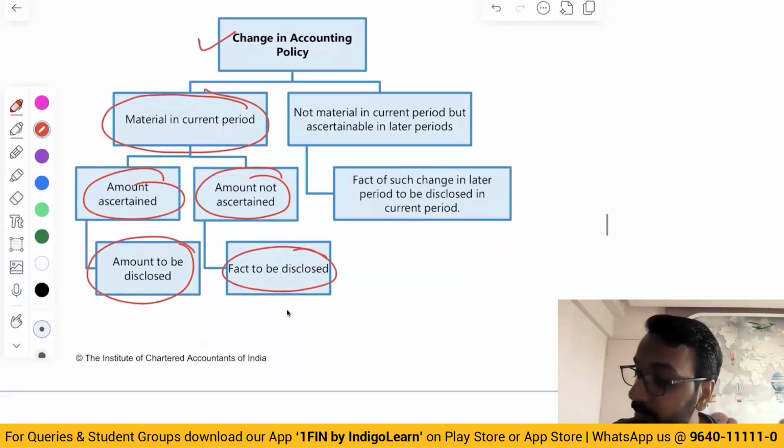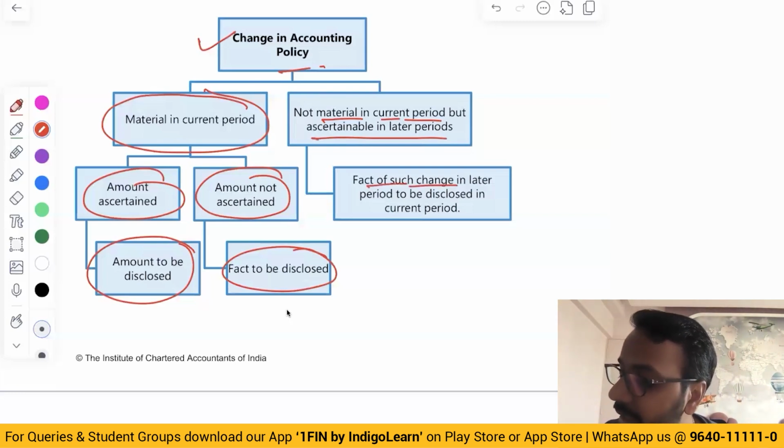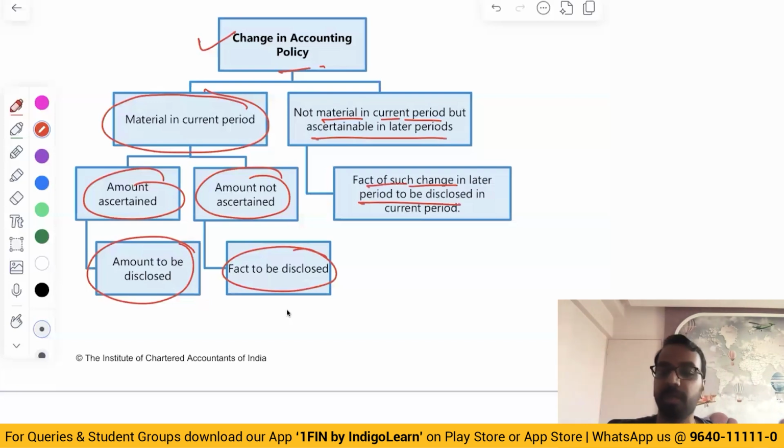Then if there is a change which is not material in the current period, but it could be material in the later periods, or you will be able to ascertain the materiality in the later periods, then you will disclose the fact of change in the current period. So whatever is the change impact in the later period, you will disclose in the current period. So for any accounting policy change, the impact that it will have in the current period as well as in the future period, you will have to disclose.